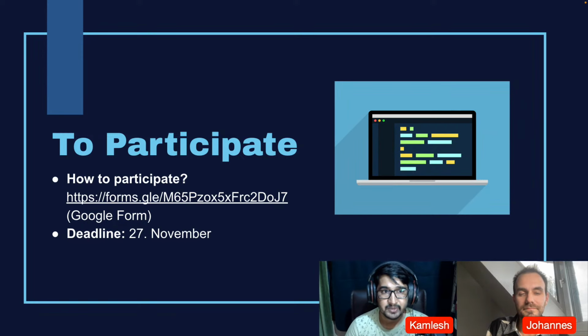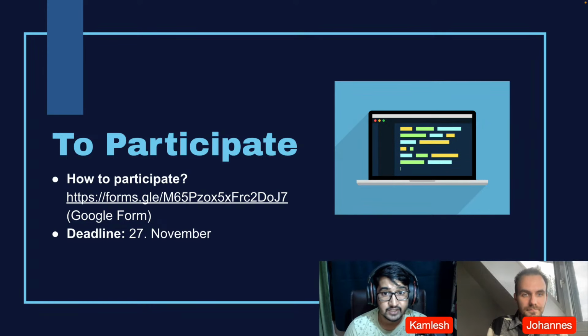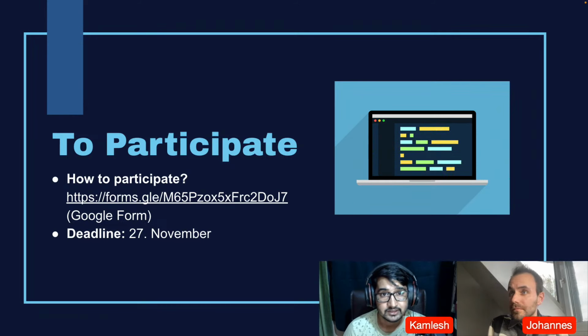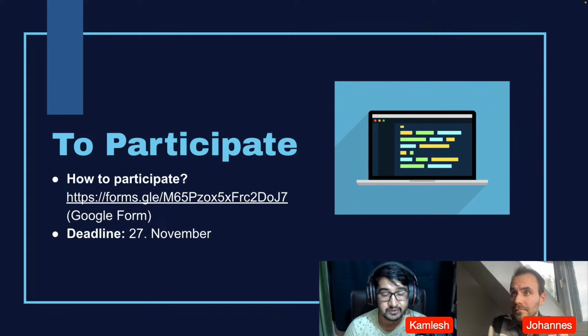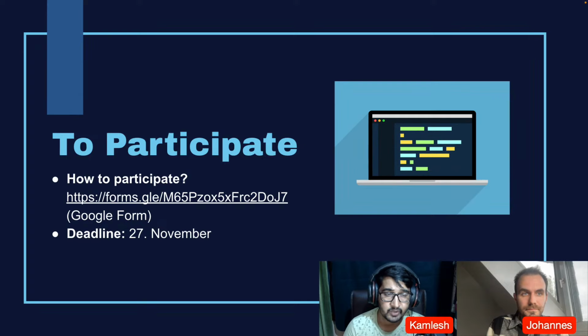Now, the question is how to participate. We are going to post this link in the chat as well, so you can fill out this form. In this form, you can submit your name, your profile picture, as well as the repository. This repository needs to be a public repository, because last time we saw a lot of participants submitted private repositories, and because of that we were not able to see your code. This time I would request you all to have a public repository so that we can review your project.